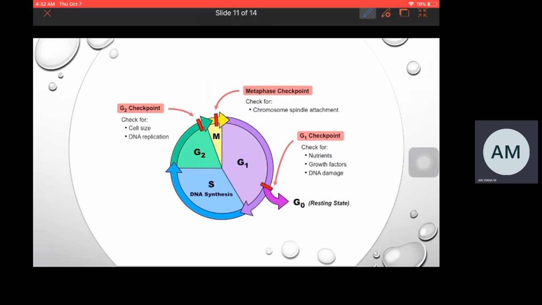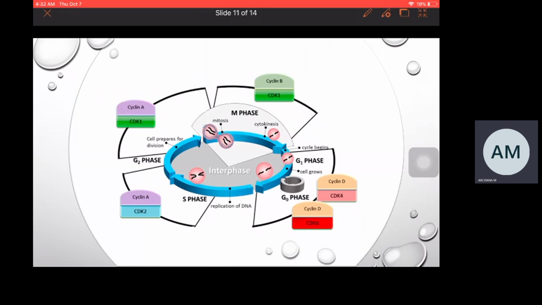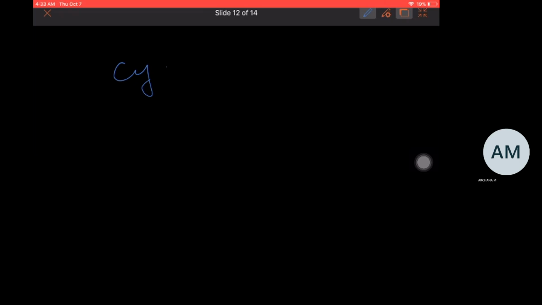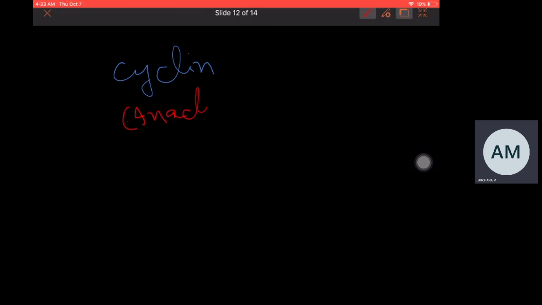Apart from checkpoints, there are a few cell cycle regulators like cyclins and CDKs. These are the proteins which play an important role in cell cycle regulation. Cyclins are proteins which are in inactive form when they are present independently. Cyclins alone cannot regulate the cell cycle process.